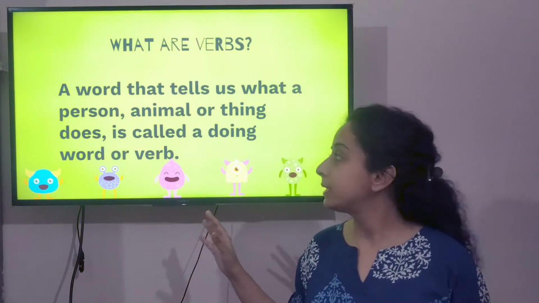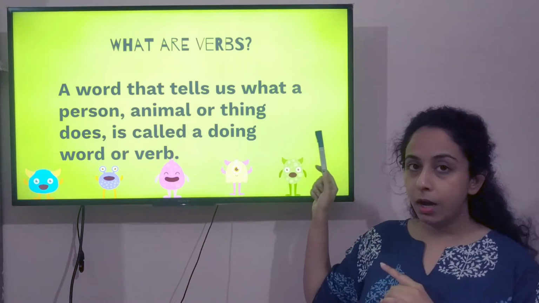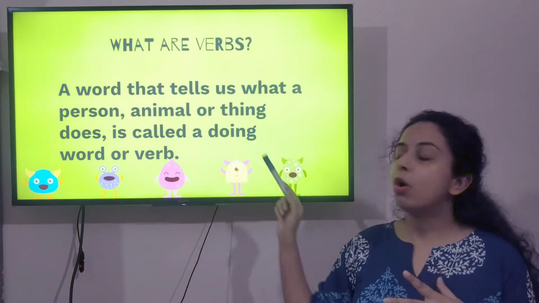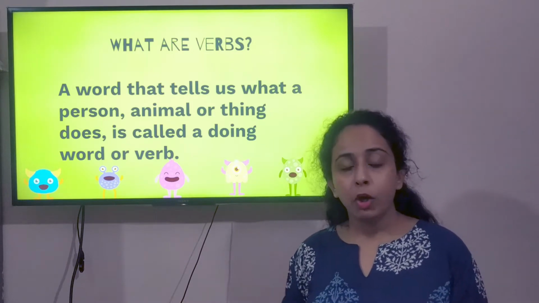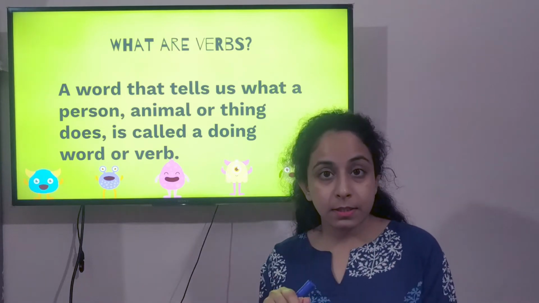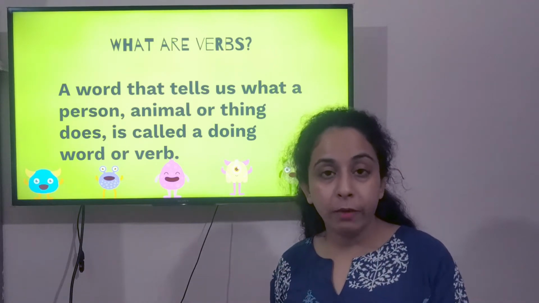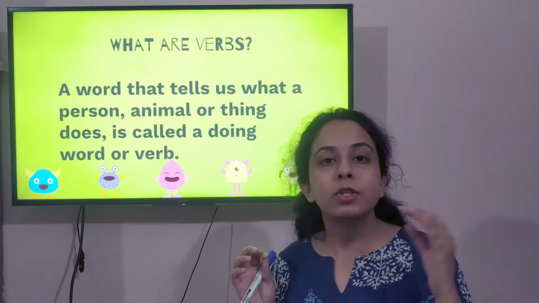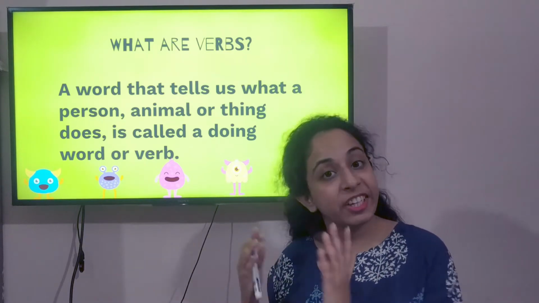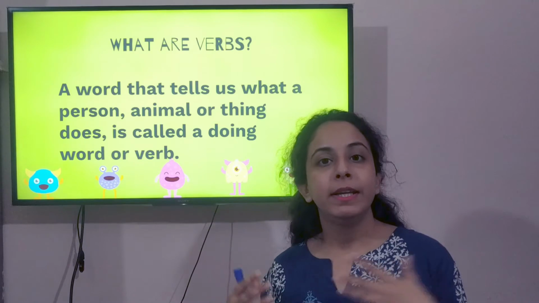What are verbs or doing words? A word that tells us what a person, animal or thing does is called a doing word or verb. Whatever a person does, a thing does, or an animal does, whatever action they are doing is called a verb or doing word, and they're also called action words because they describe the action of nouns.